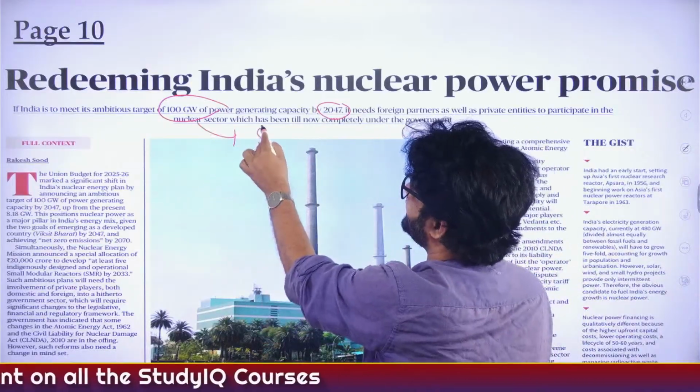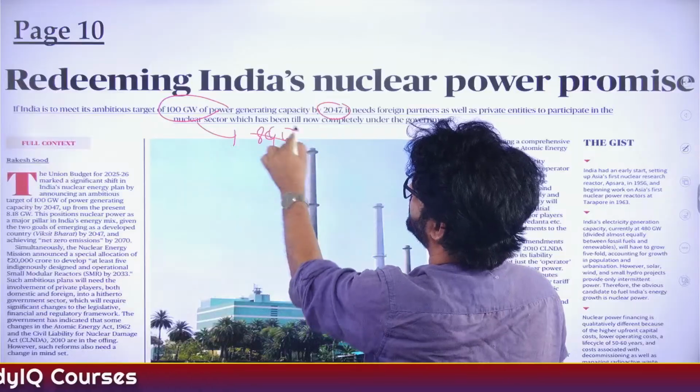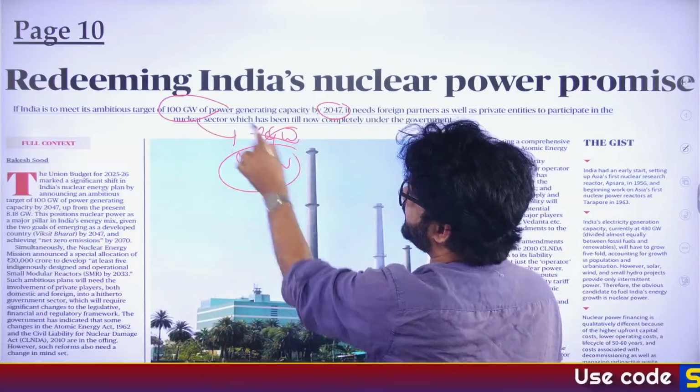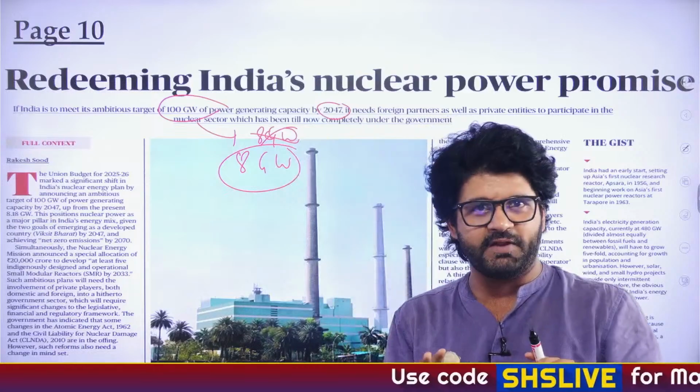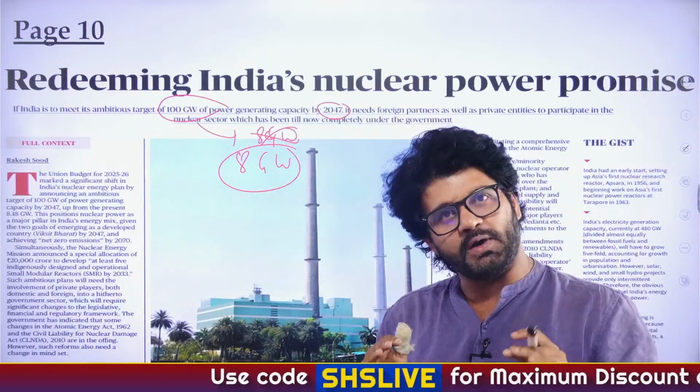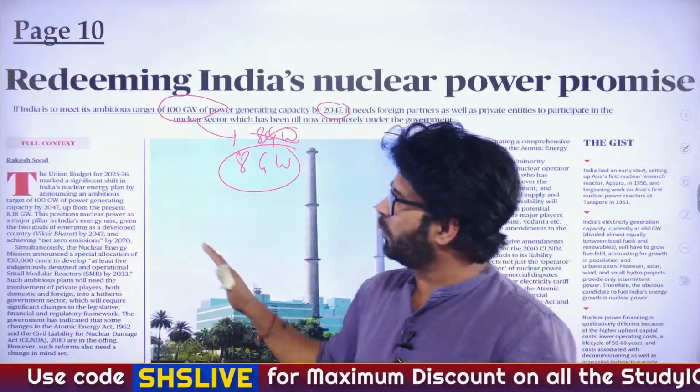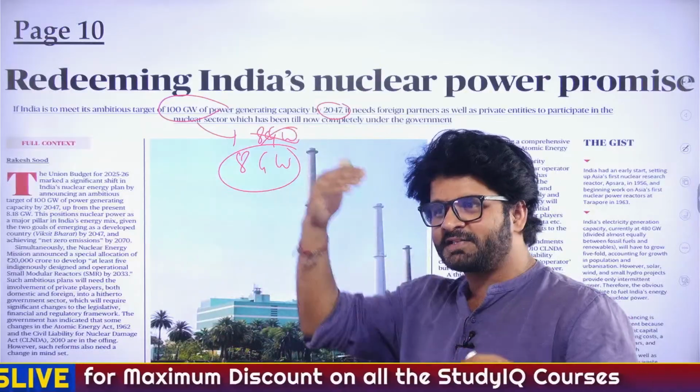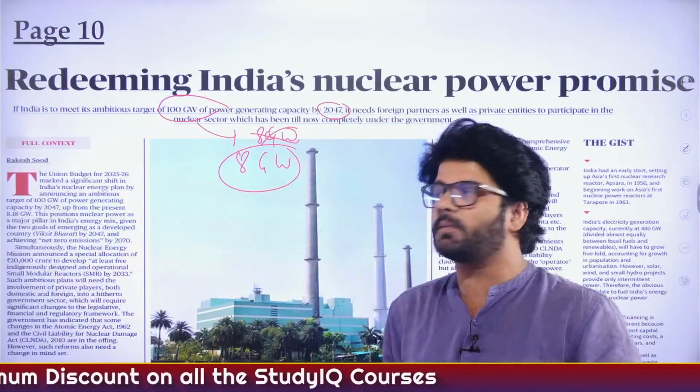So, what is the target? The target is, oh my god, pardon my doctor-like handwriting. The target is 100 gigawatt of nuclear energy by 2047. How much we have currently? Around 8 gigawatt, if I'm not wrong. 8.18 gigawatt. So we see, always set ambitious targets; that we can learn from our Honorable PM Sir.